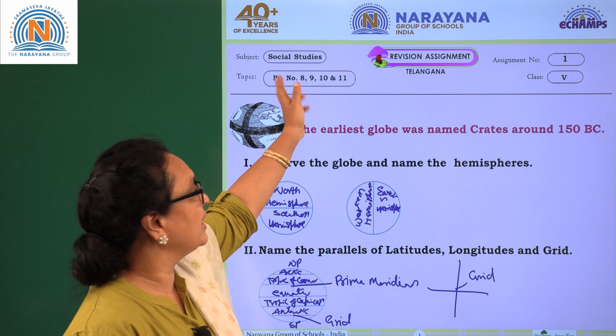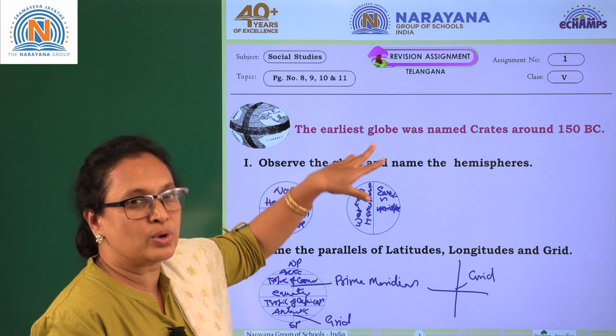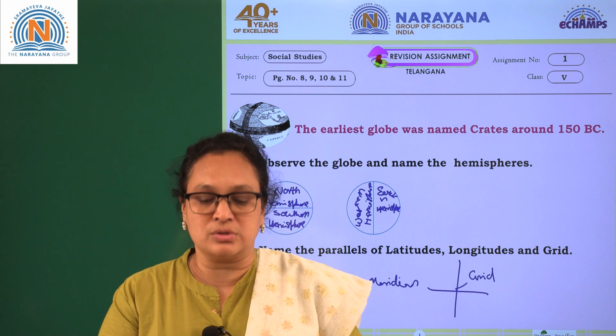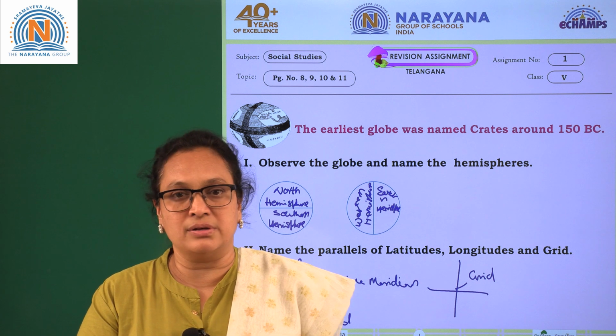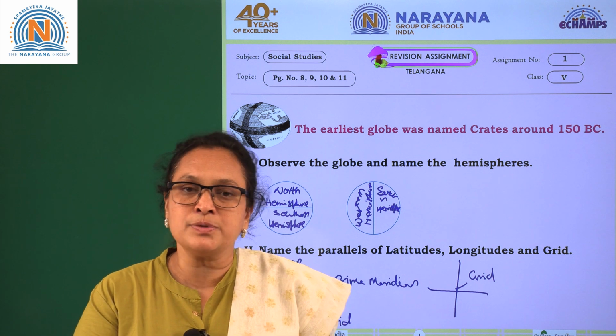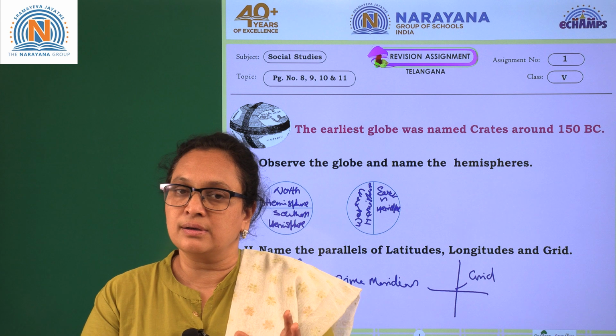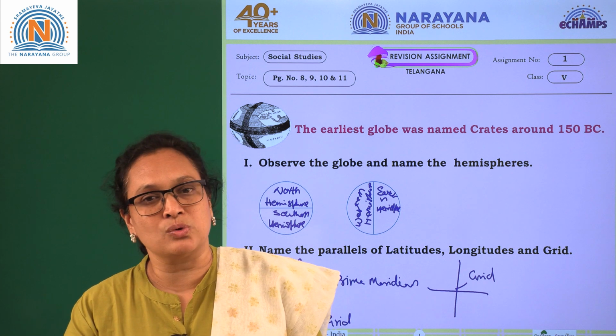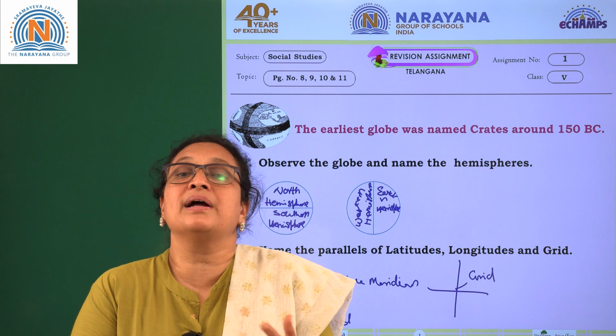We have completed all the content written here, page numbers 8, 9, 10 and 11. In these pages you have the latitudes, the globe and the prime meridian. That comes when you are perfect with the content, and that comes when you are reading your textbook. So read the textbook again and again, make a practice of reading, children.